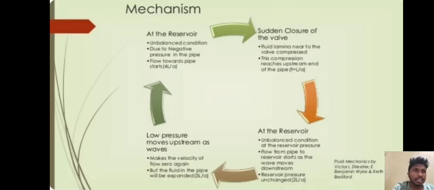Sudden closure of the valve. Fluid lamina near the valve is compressed. This compression reaches the upstream end of the pipe. At the reservoir, unbalanced conditions at the reservoir pressure flow from pipe to reservoir start as the wave moves downstream. Reservoir pressure is unchanged. A low pressure wave moves upstream and makes the velocity of flow 0 again, but the fluid in the pipe will be expanded.